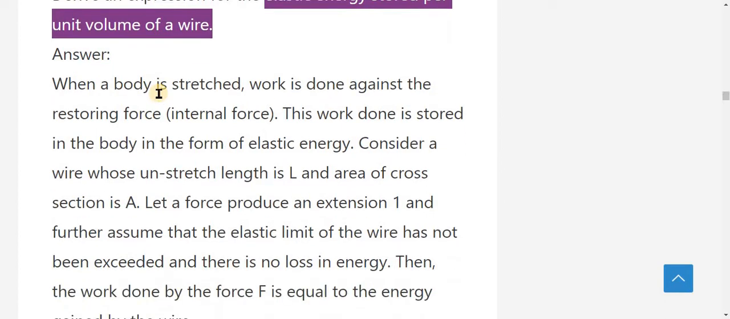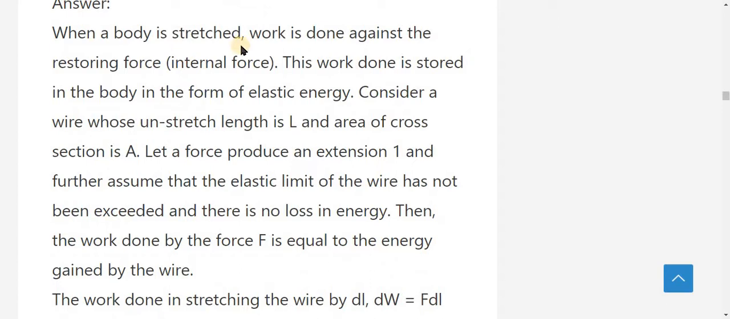Now, when a body is stretched, that means when a force acts on a spring or elastic object, the object will be transferred from one form to another form. That means it changes shape and size. It is nothing but stretched. So when a body is stretched, work is done against the restoring force.